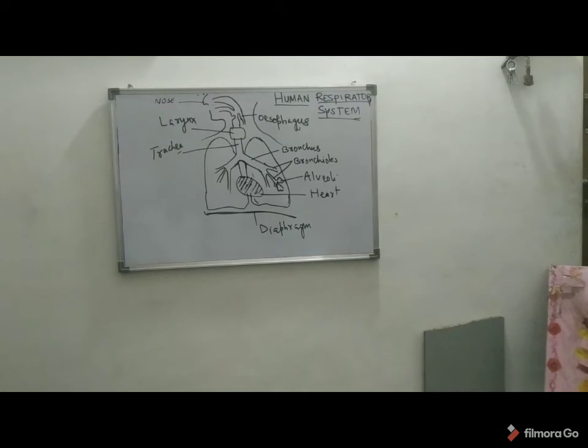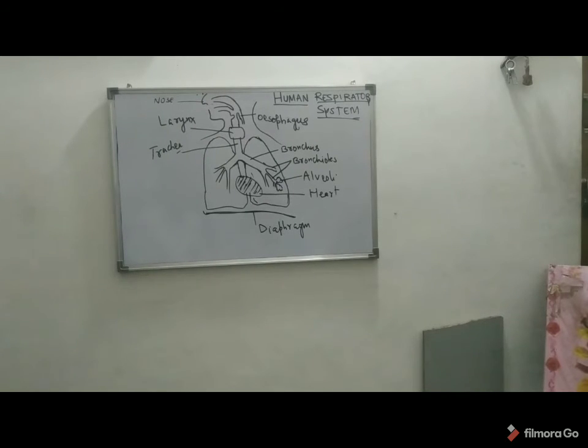First is pulmonary ventilation, second is external respiration, third is respiratory gas transport, fourth is internal respiration. This is the respiration which occurs at the cellular level.